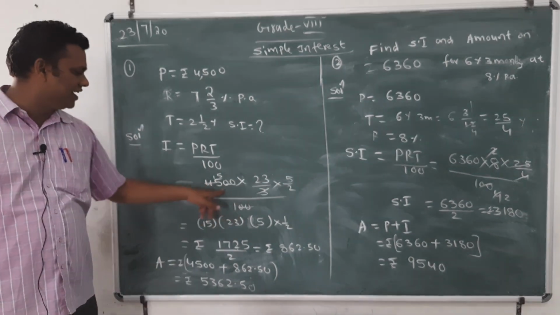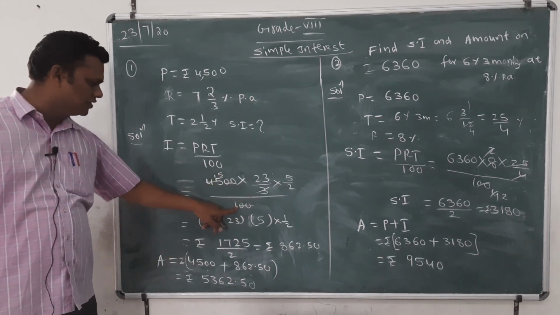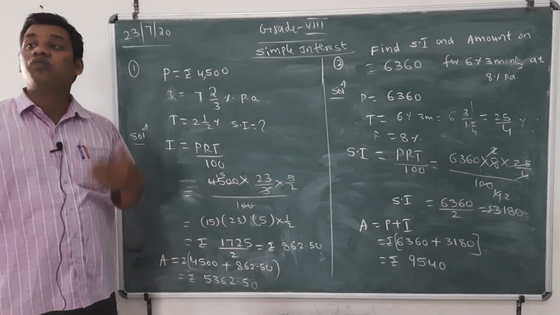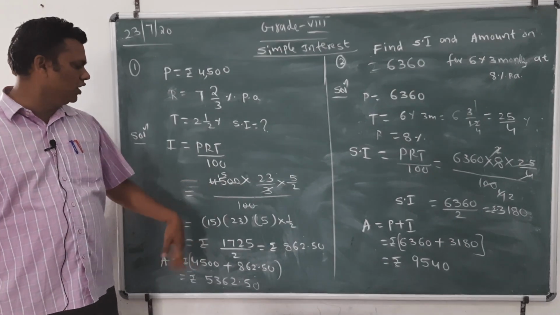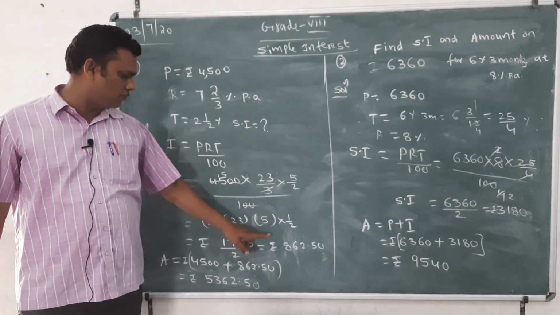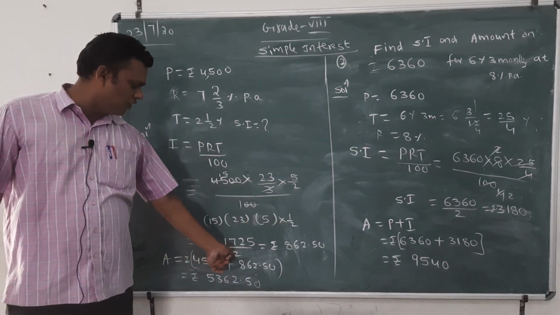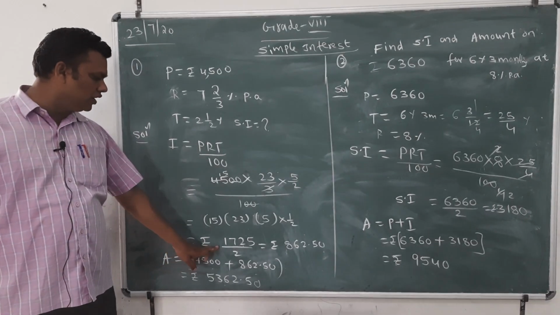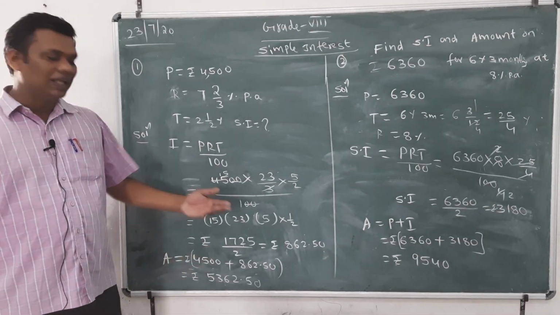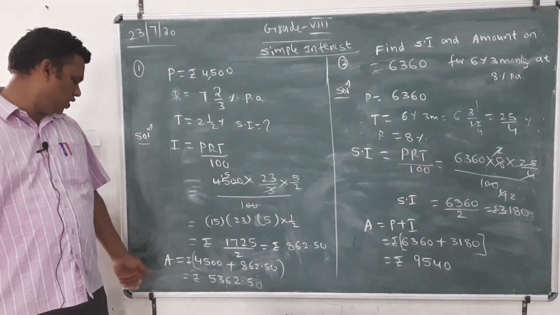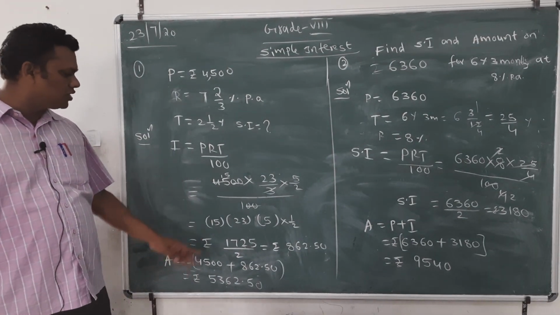With the 3 I did cancellation, and 2 zeros get cancelled against the 100. 3 15s are 45, so 15 into 23 into 5 upon 2 is 1725 upon 2 rupees, that is 862.50.